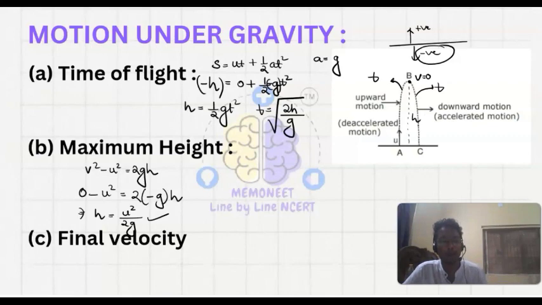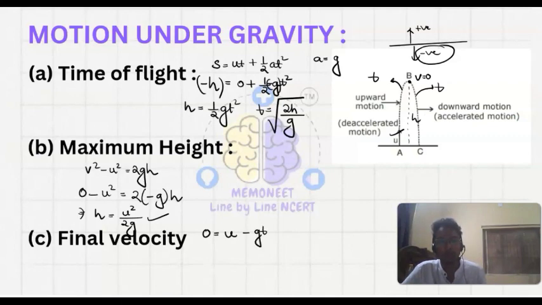And the final velocity. If you will see at the initial condition, what is our velocity, that is u. So we can write v equals u plus at. So when we move from a to b, the velocity at b is 0, that is final velocity is 0. v is equal to u minus g into t.